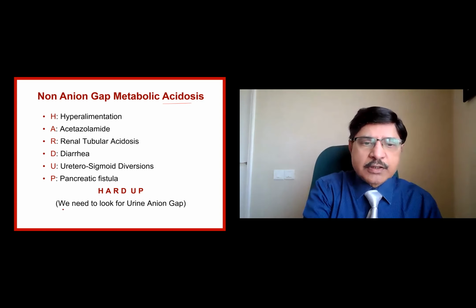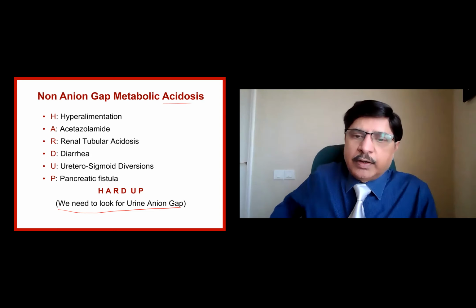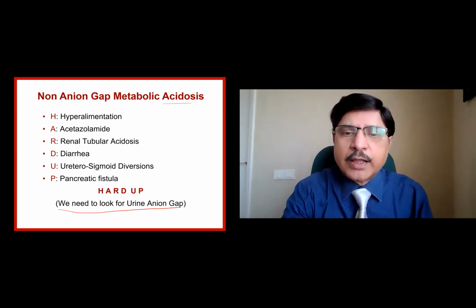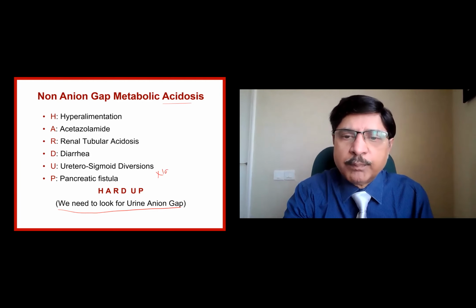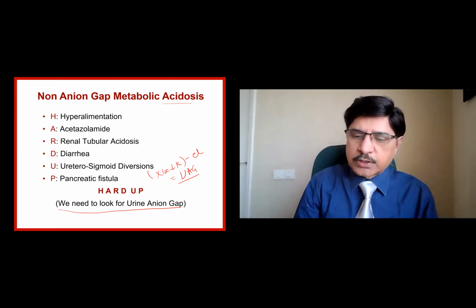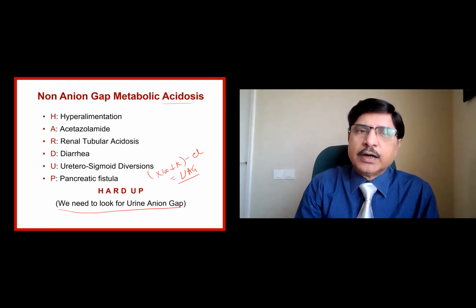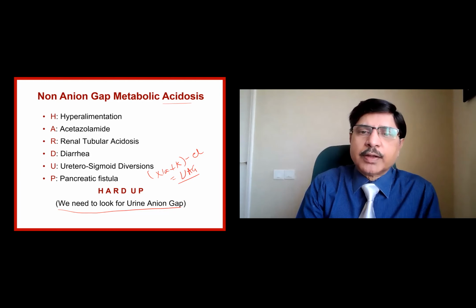In all cases of non-anion gap metabolic acidosis, immediately we require the urine anion gap. What is urine anion gap? Urine sodium plus urine potassium minus urine chloride is equal to the urine anion gap. Normally it should be a positive number. If it is negative, it suggests diarrhea, gastrointestinal. If it is too positive, it is probably due to one of the conditions we have thought of.